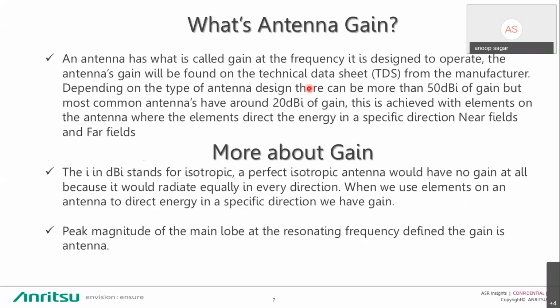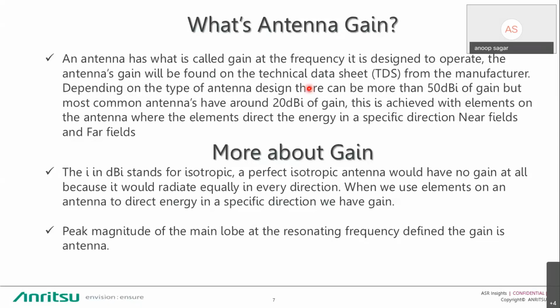Then another term used in antenna is gain. Antenna gain generally defines how much electrical signal an antenna can convert and radiate into air. There are many types of antenna available in the market with more than 50 dBi of gain, but most common antennas have around 20 dB of gain. This is achieved with the elements on the antenna, where the elements direct the energy into a specific direction, or the near field and the far field.